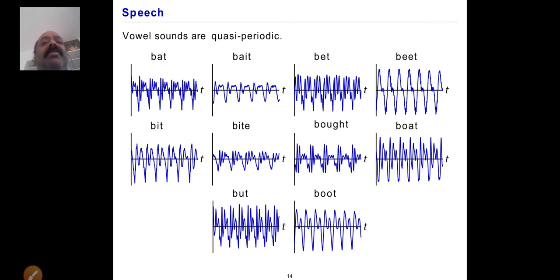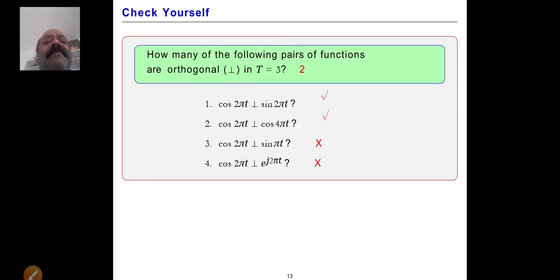Now, in the following, whatever we did: the first one is okay, the second one is okay, the third one is not correct, the fourth one is not correct. We gave a justification for that. This is a general exercise for understanding what orthogonal means, and how you can understand it using waveforms.